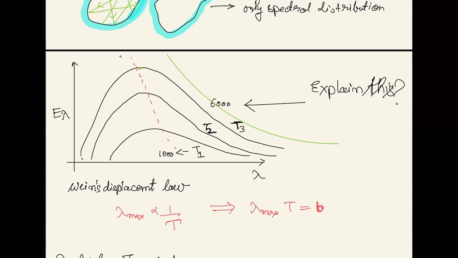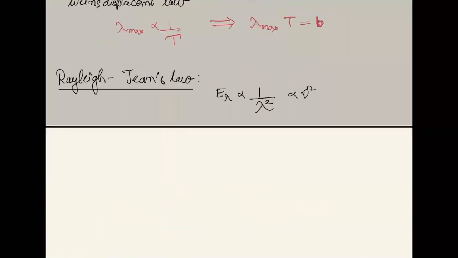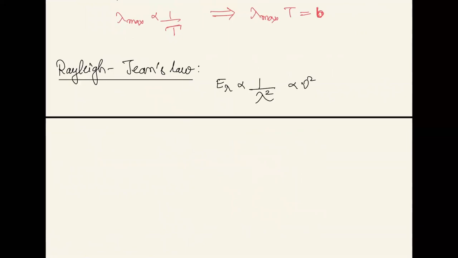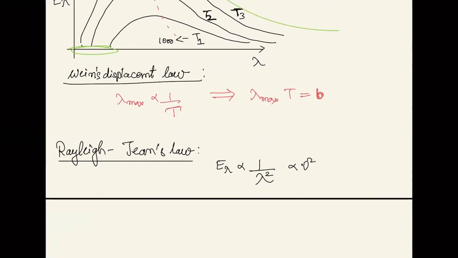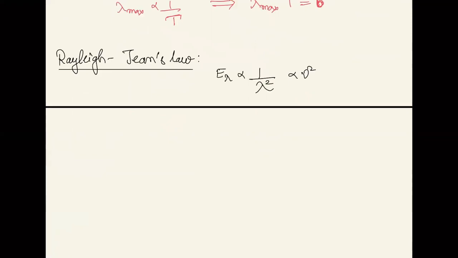And then Rayleigh could not work out the areas pertaining to low lambdas, but it was a starting approach. So both the laws, the Rayleigh-Jeans law as well as Wien's displacement law, are based on classical physics. क्लासिकल फिजिक्स के एक्सप्लेनेशन के साथ साथ उन्होंने किया, तो जिससे हम लोग काइनेटिक थ्योरी ऑफ गैसेस वगैरह में देखते हैं, तो उस टाइप के सारे एक्सप्रेशंस को सॉल्व करके यूज करके उन्होंने ये लॉज प्रेडिक्ट किए और बताया. Then came the master stroke. The master stroke was given by a scientist named Planck.